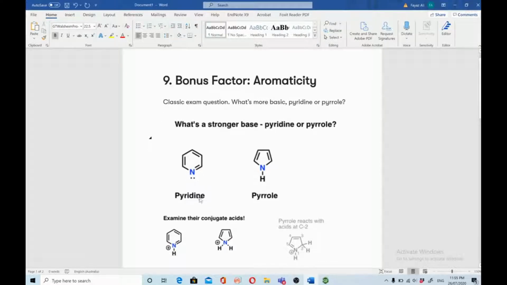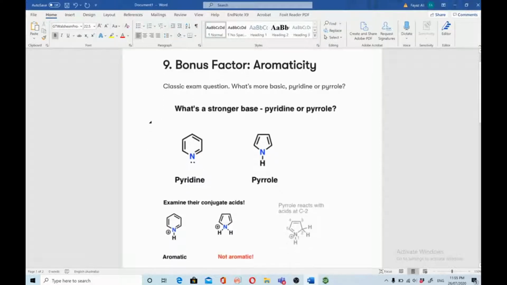So which is more basic, pyridine or pyrrole? Consider if they are protonated, like any base can pick a proton, that's why we call it a base. When nitrogen in pyridine picks a proton, it still remains aromatic. When the nitrogen of pyrrole takes a proton, it becomes not aromatic. Pyrrole reacts with acids at the C2 position instead of NH. So this shows how aromaticity can affect the basicity of nitrogen containing compounds.